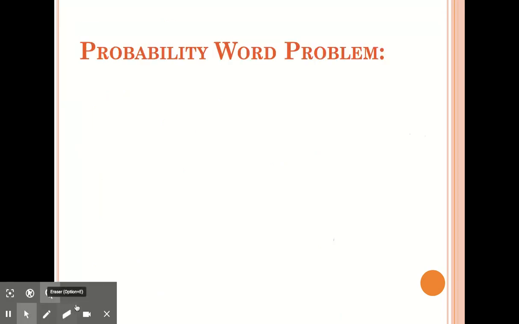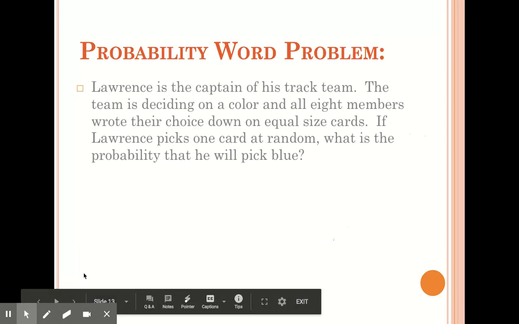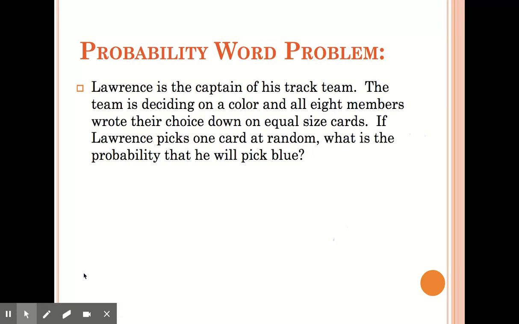All right, let's look at a probability word problem. Lawrence is the captain of his track team. The team is deciding on a color, and all 8 members wrote their choice down on equal size cards. If Lawrence picks one card at random, what is the probability he will pick blue?